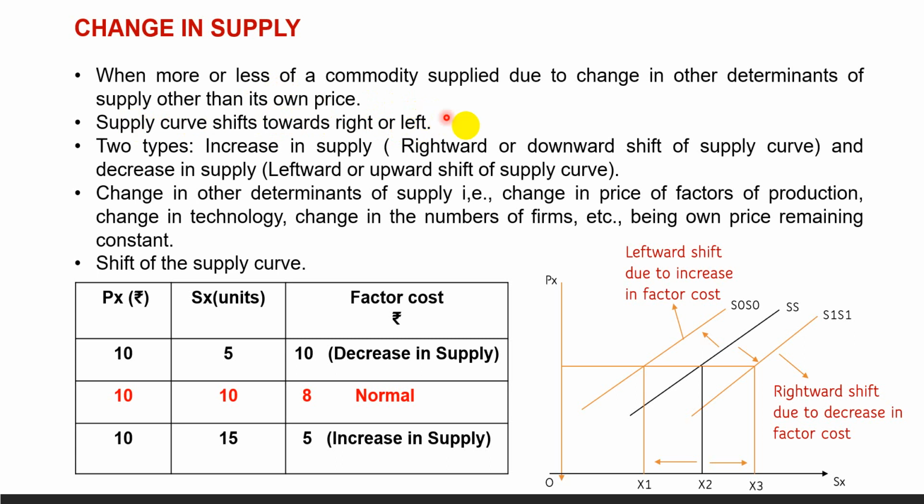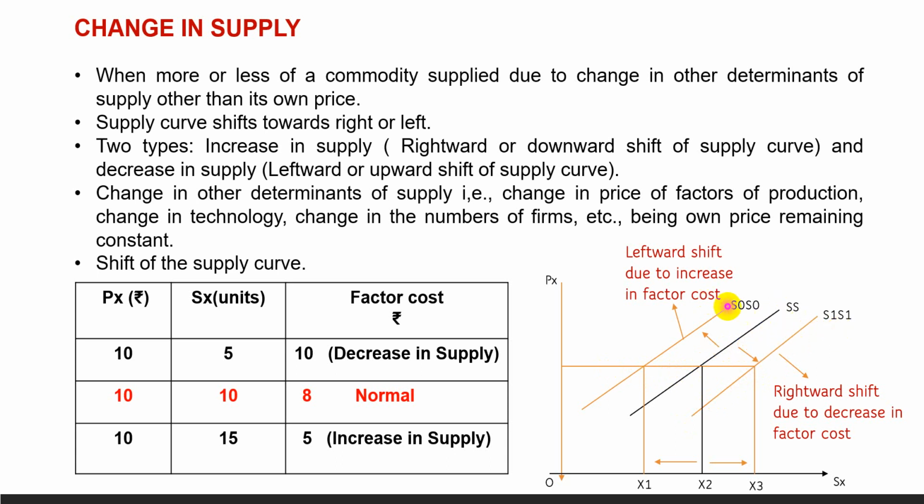of new supply curve. This diagram clearly shows, suppose this is the original supply curve, and now due to decrease in the factor cost, supply increases. So at the given price, the supplier will increase the supply, resulting in rightward shift of the supply curve, and there is a formation of new supply curve from SS to S1 S1.